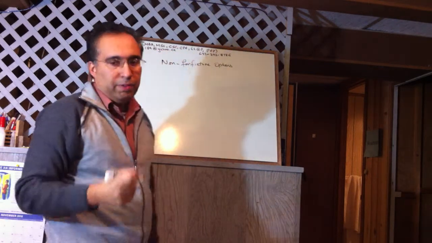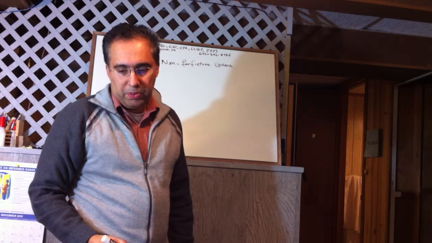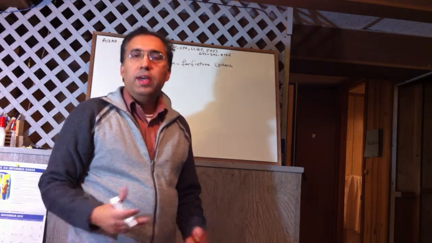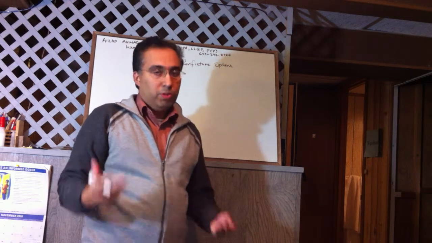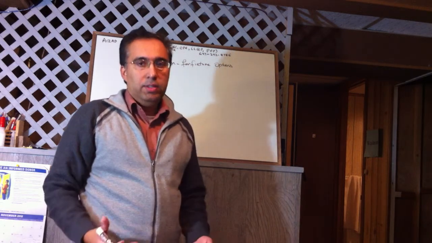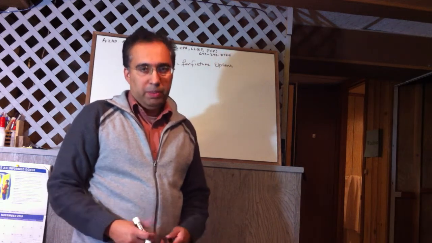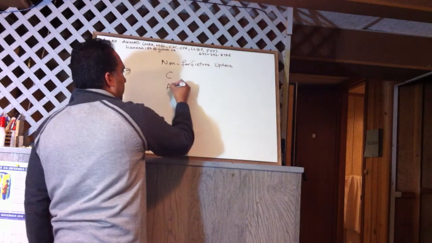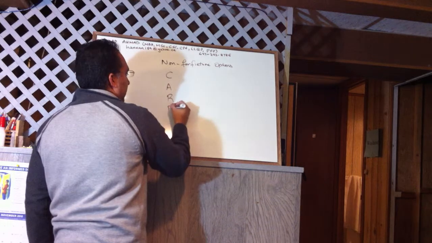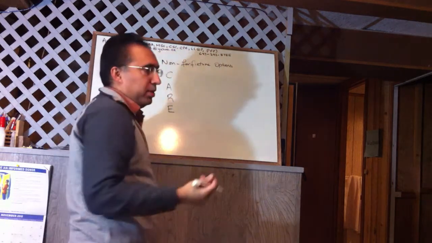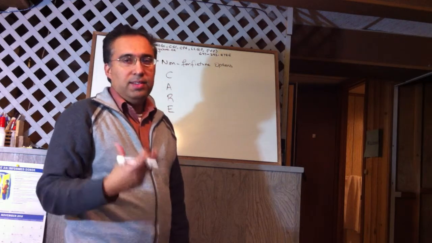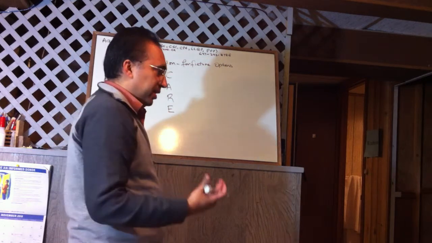So today we're going to be talking about the non-forfeiture options for life insurance. Non-forfeiture options, basically what we're talking about is what happens if an insurance policy is forfeited or it is cancelled by a person if he does not pay the premiums. There are four options which the person will decide at the start when he takes the policy. And the memory aid for that is CARE, C-A-R-E.